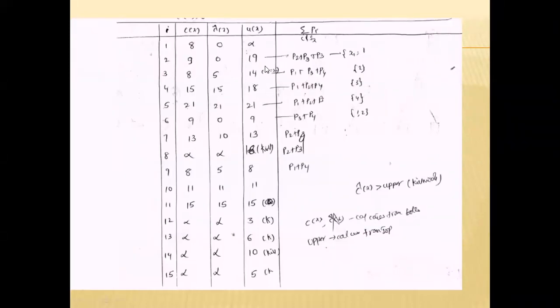The penalties are 19, 14, 18, 21, 9. Here the eighth node's penalty is 16, P2 plus P3. The next one is the ninth node, it is P1 and P4. The ninth node represents 2, 3. The penalty is P1 plus P3. Next 15, 3, 6, 10, 10. These are the penalties, the upper bound penalties, that is, the upper bound cost.